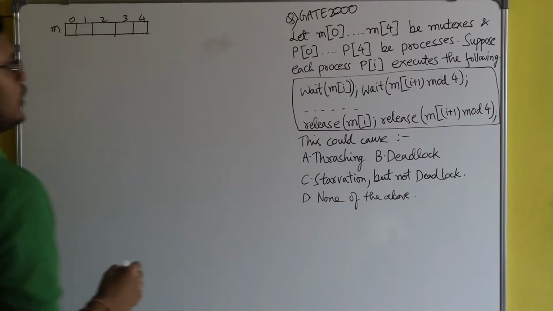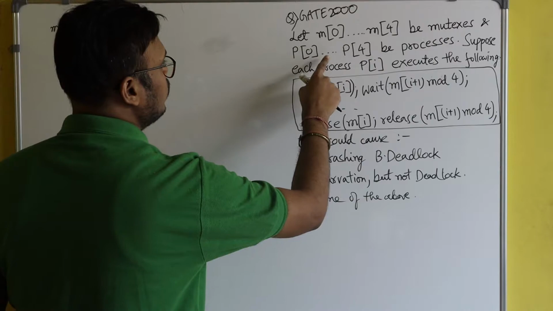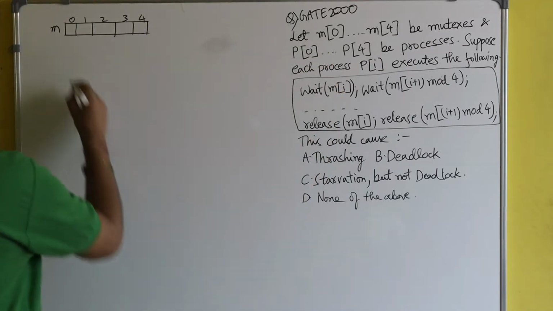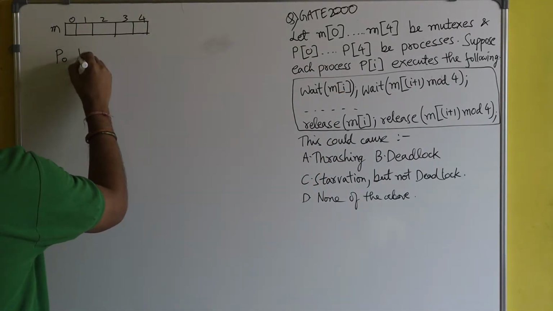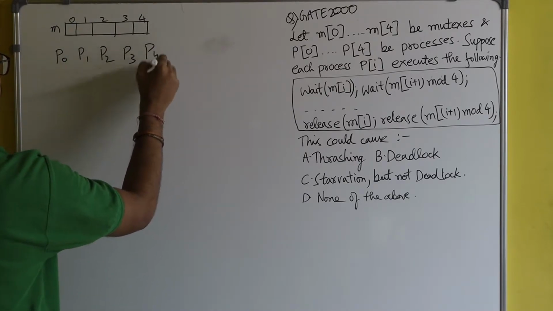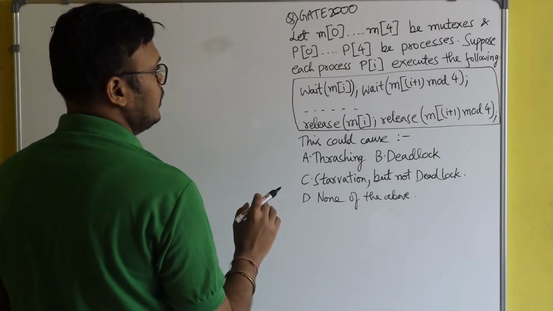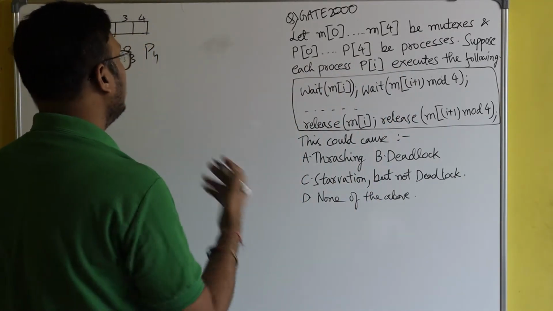And there are processes from P0 to P4. The processes are P0, P1, P2, P3, and P4. Suppose each process Pi, where i may be 0, 1, 2, 3 up to 4.